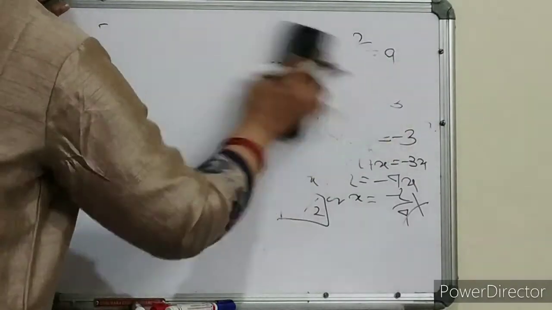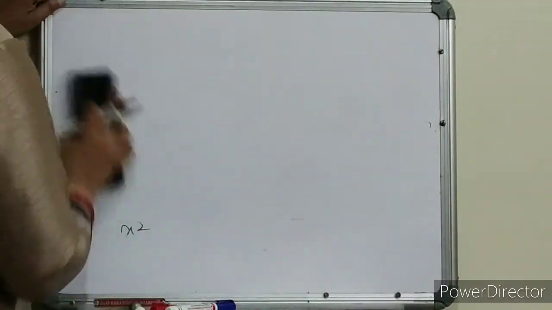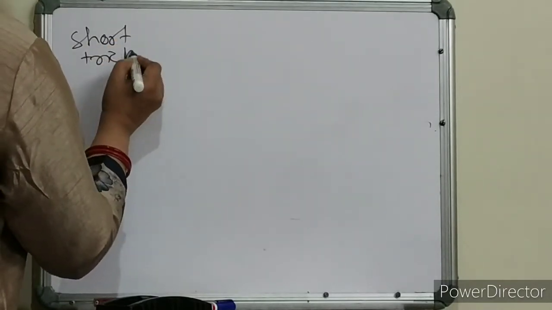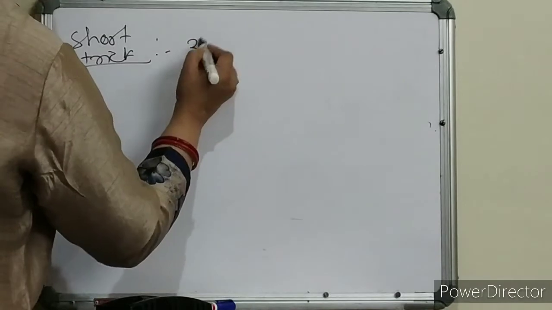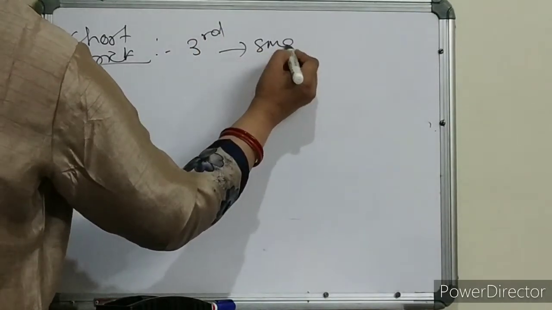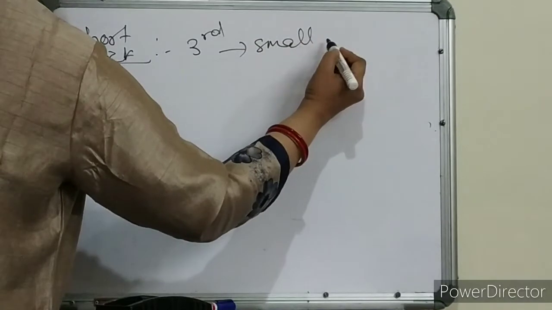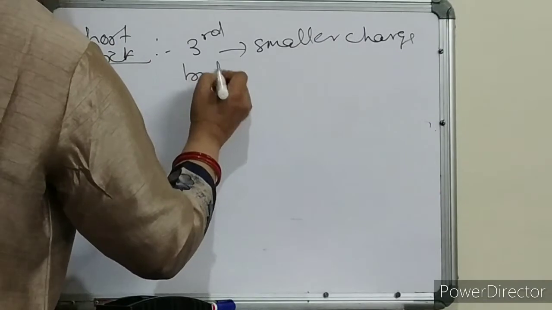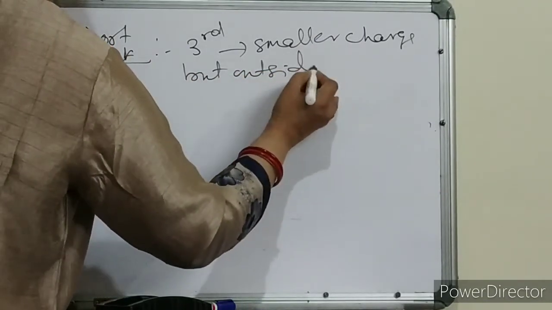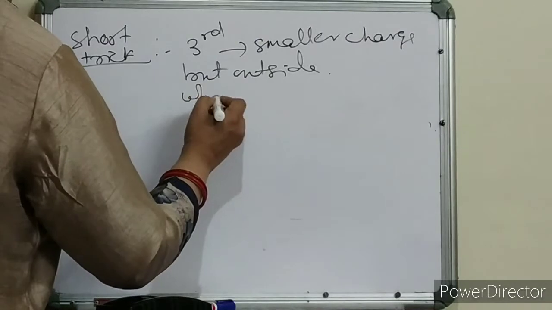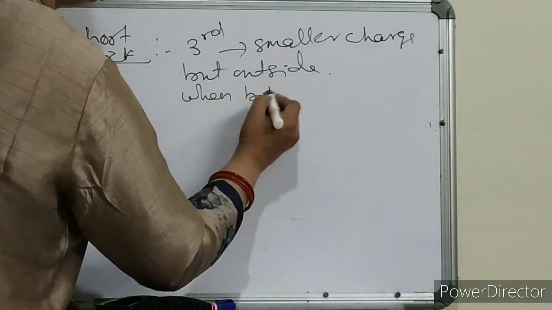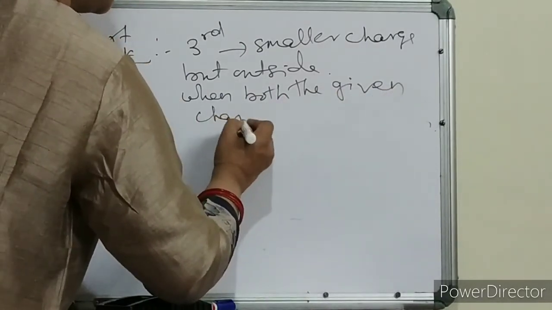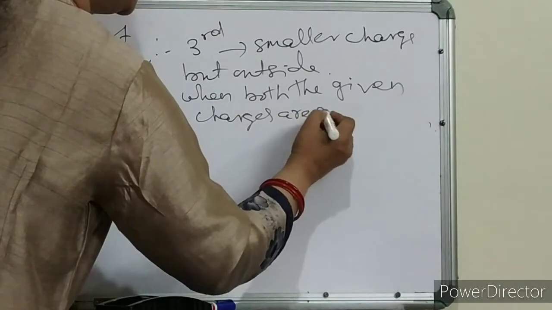This is your short trick, children. This is another short trick. So again, the third charge should be near the smaller charge. We should keep the third charge near the smaller charge, but outside, when both the given charges are of opposite nature.